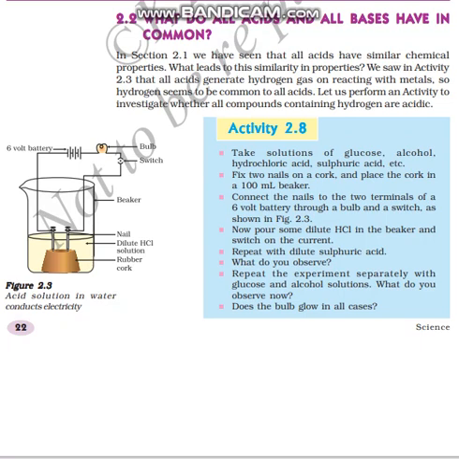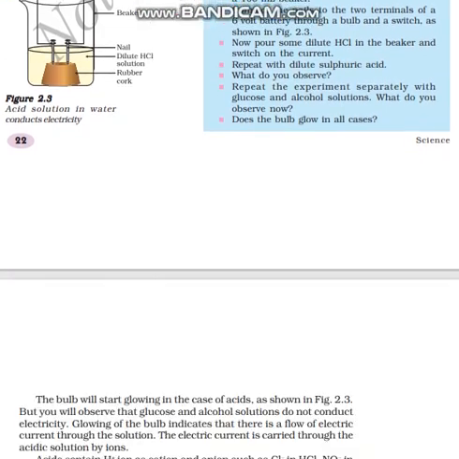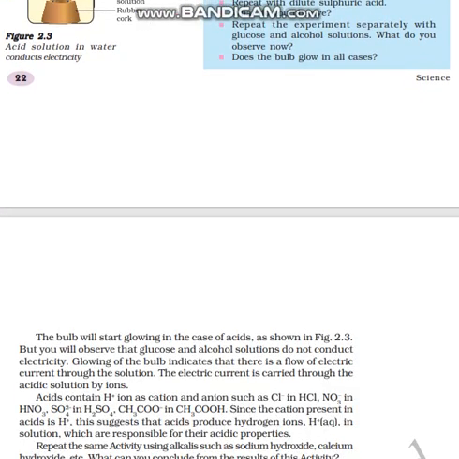As soon as you complete all the connections, switch on the button and observe whether the bulb is glowing or not. Repeat the experiment with different solutions. First add glucose, then remove it and add alcohol, then remove the alcohol and add hydrochloric acid, then remove it and add sulfuric acid, etc. Record all your observations. The bulb will start glowing in the cases of acids, as shown in figure 2.3.